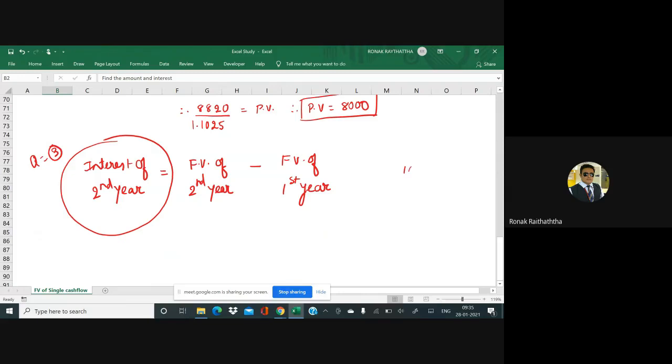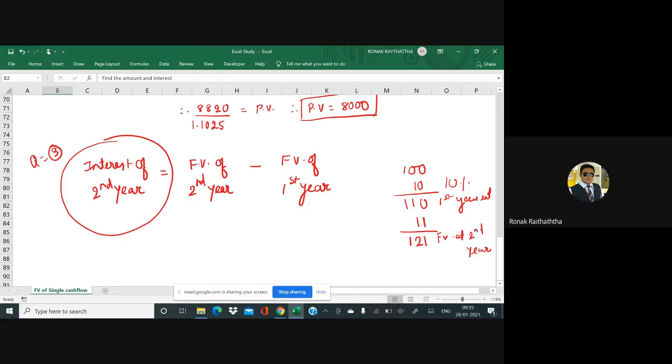Say, for example, you invested 100 rupees now. You get on 100 some percentage of interest. Say 10 percent interest is there, right? So you get 110. Now see, this interest you have got at the end of the first year. In the second year you get the interest on 110, right? So you get 10 percent of 110, that is 11. So your FV at the second year would be 121. So this is FV at second year.